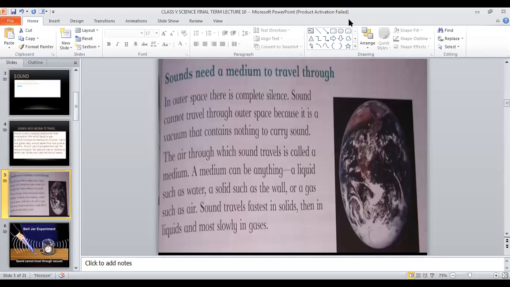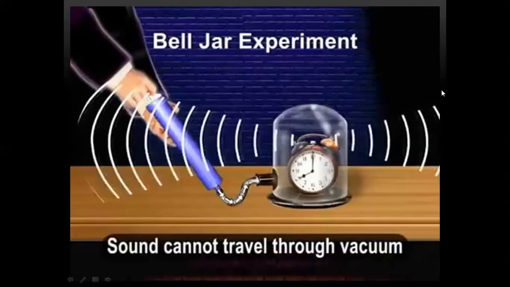Because in solids molecules are very close to each other, so they can vibrate very easily. And that's why sound can travel quickly through solids as compared to liquids. So sound travels the quickest in solids and the slowest in gas, because gas has molecules which are far away.